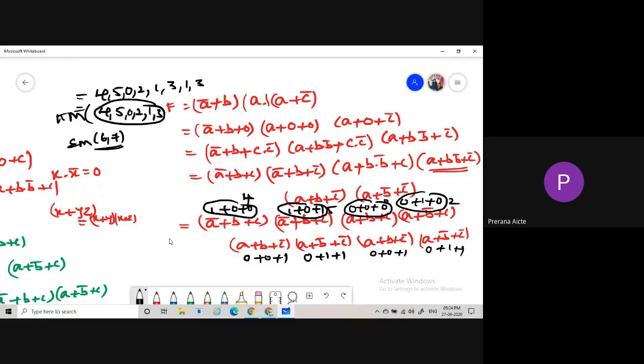What is the first step? First, make sure that we convert into standard canonical form. After that, notation: in POS form, A bar is nothing but 1 and A is nothing but 0. Similarly in SOP, A bar is nothing but 0 and A is nothing but 1. Based on those notations, we get the max terms and min terms.